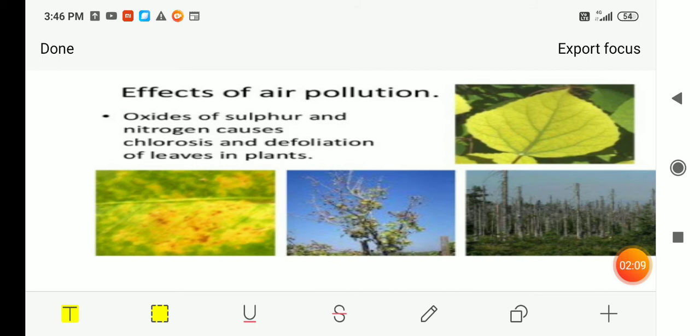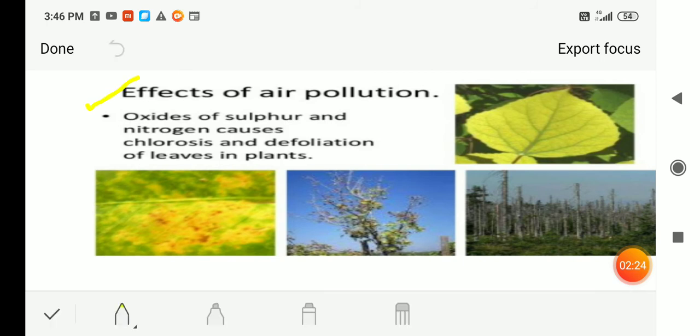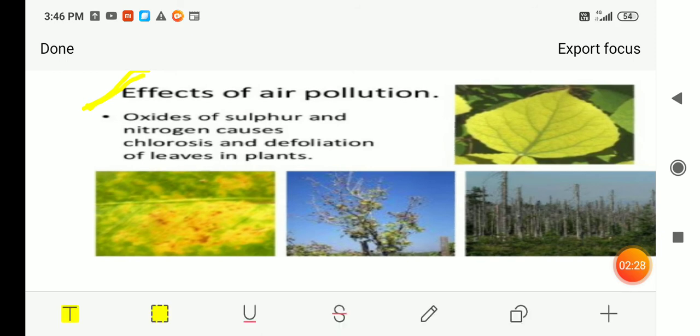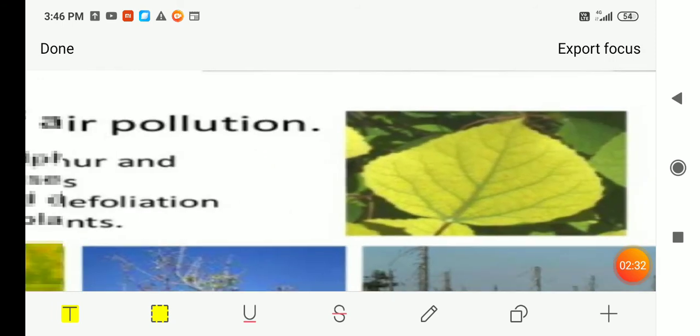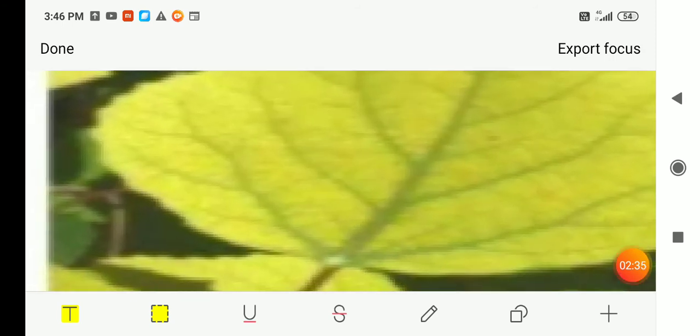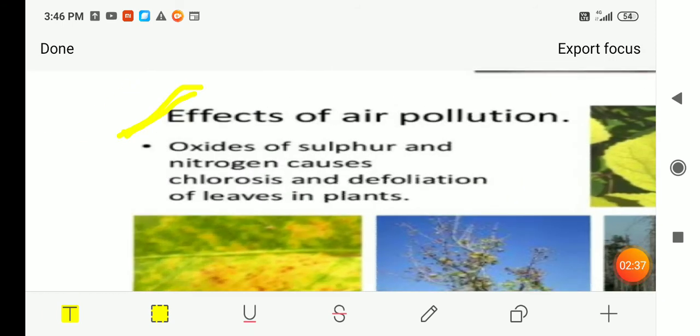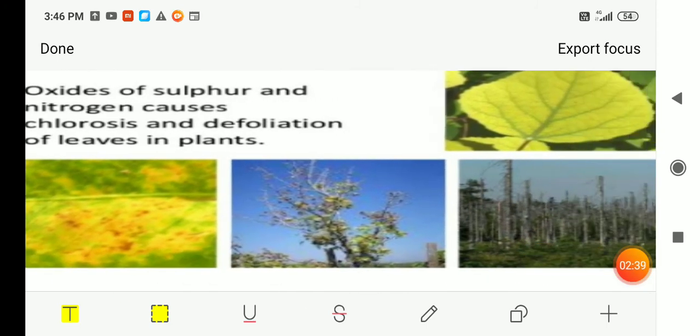Now what are the effects of these pollutants? These pollutants, meaning the oxides of carbon, nitrogen and sulfur, etc., are causing various effects. Number 1 is the effect on plants. As we can see here in the diagram, these leaves are yellow in color. This is because of chlorosis.